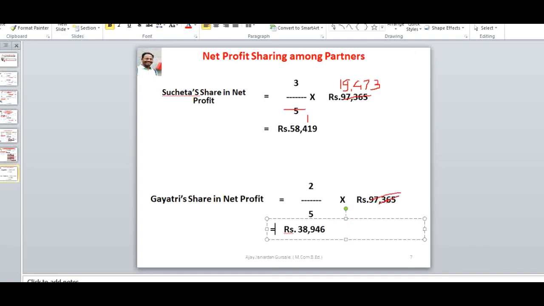We simplify the figure and we get the single share of 19,473. Multiplied by 3, we get Sucheta's net profit share, and 19,473 multiplied by 2 is Gayatri's share in net profit.